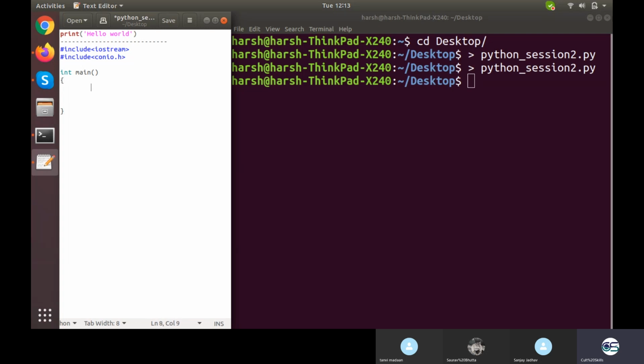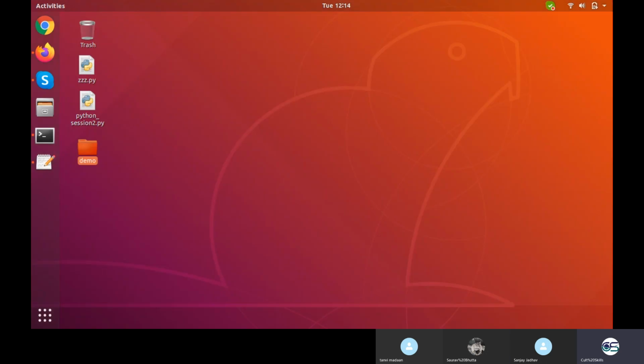How do you create a folder? On Windows you can directly create a folder by right clicking. What about the command prompt? On command prompt you can try going for mkdir, space, folder name. Suppose I give a folder name of demo, it will create a directory of demo right here.